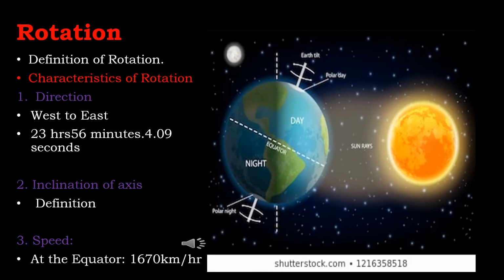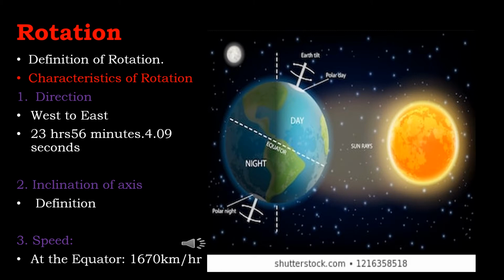Rotation of the Earth. Definition of rotation. Rotation is the spinning of the Earth on its axis from west to east once in 24 hours. The axis is the imaginary line passing through the center of the Earth as it does on the globe. The two endpoints through which the axis passes are known as the North Pole and the South Pole.